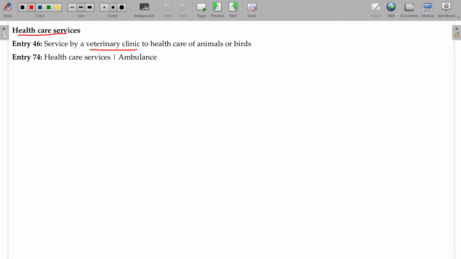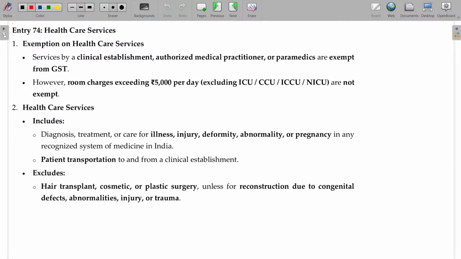Services by veterinary clinics for health care of animals and birds, and normal health care and ambulance services, right? Let's see healthcare services. Exemption on healthcare services provided by clinical establishments, authorized medical practitioners, and paramedics.